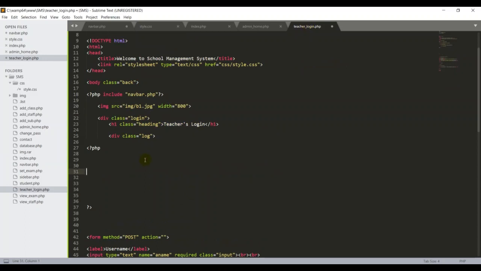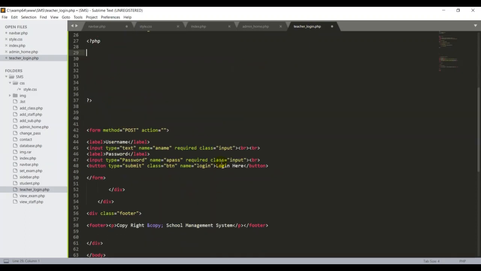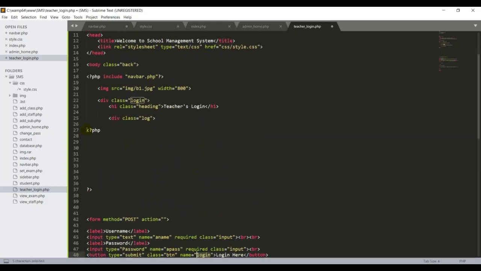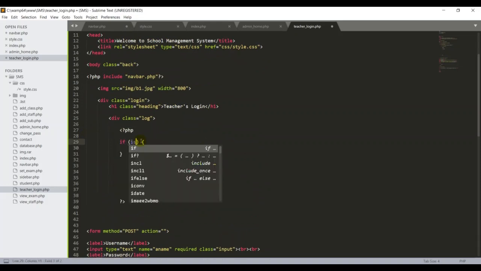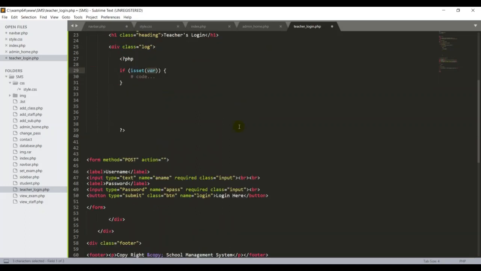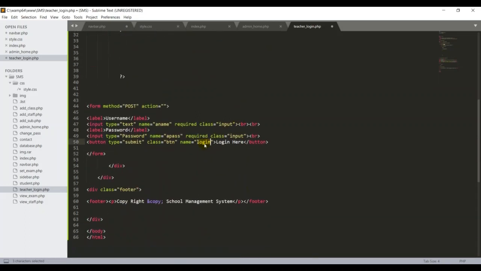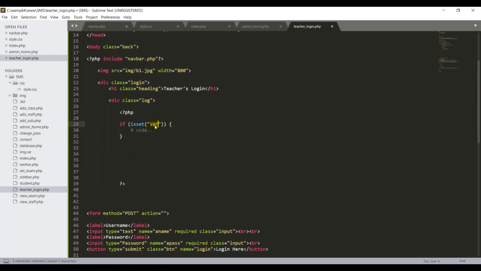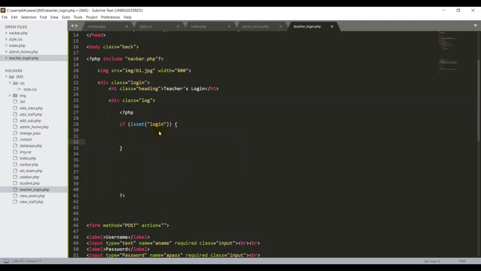First thing, guys, what we have to check is whether the login button is pressed. That's important, so we have to put the code for this. So I'm going to type the isset command, to check if the login is pressed. What is the name? The name is login. So I put the double quotes, then copy, Control V, login. So once it's pressed, I ask the system to run this statement.